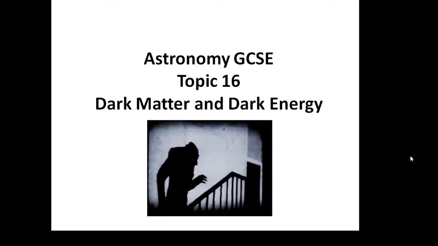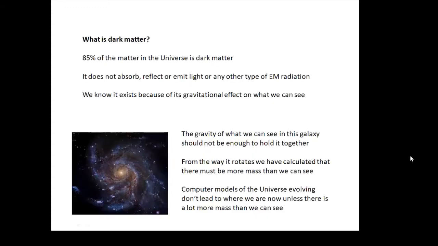Astronomy GCSE topic 16, dark matter and dark energy. What is dark matter? Well, 85% of the matter in the universe is dark matter. What is dark matter? It's matter that is dark. It doesn't absorb light, it doesn't reflect light, it doesn't emit light, so we can't detect it.